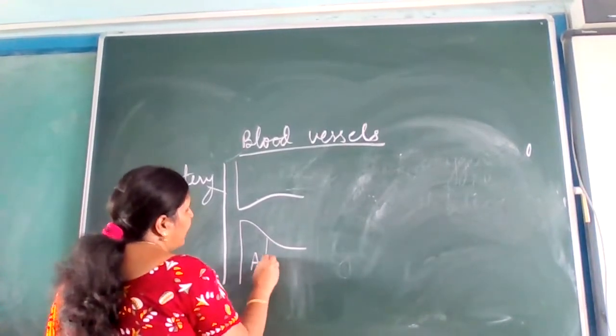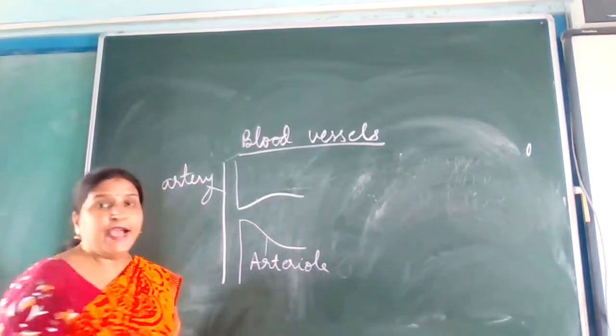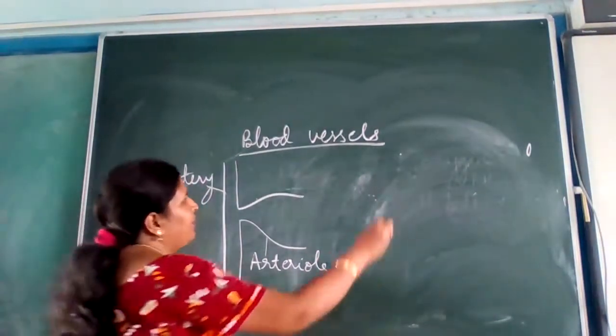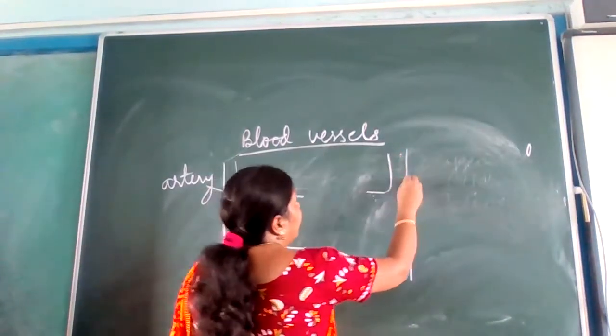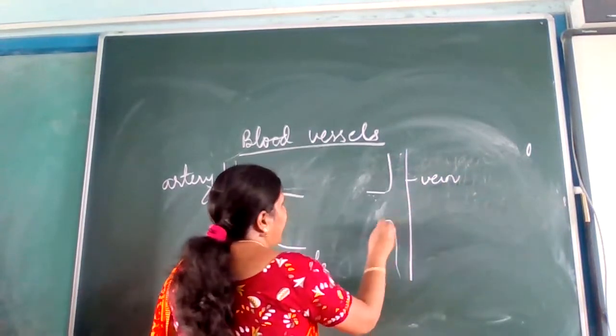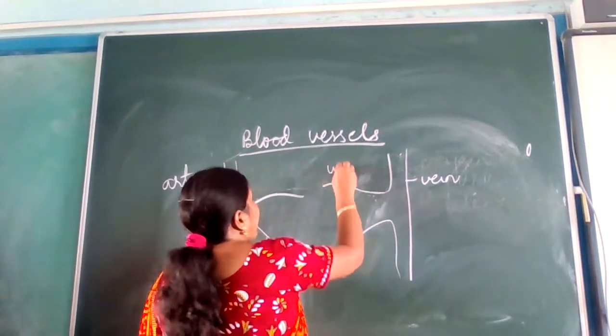They are called as arteriole. Is that clear to you? Then from the other side, we have the vein. This is the vein, and its branching are called as veinlets.